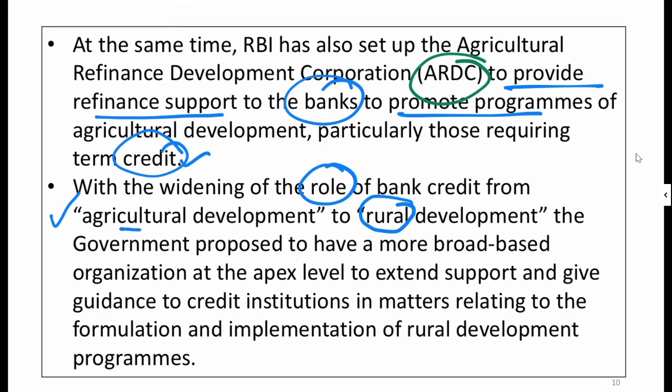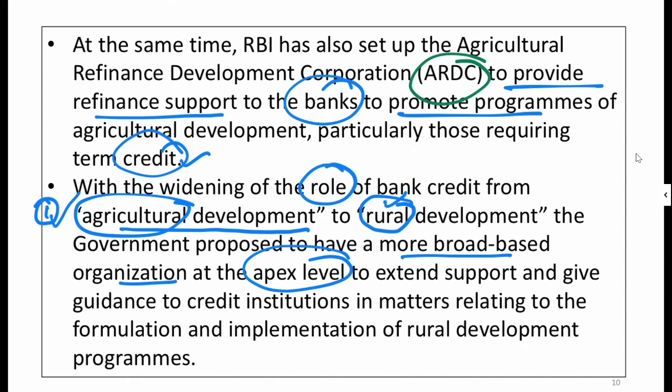Now I hope you understand the difference between agricultural and rural. Agricultural is about one industry, one area only. But the rural will be a combination of the various areas in which that particular rural area is engaged. The government proposed to have a more broad-based organization at the apex level.